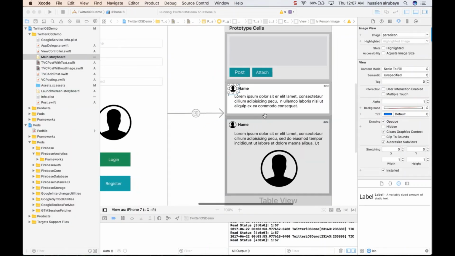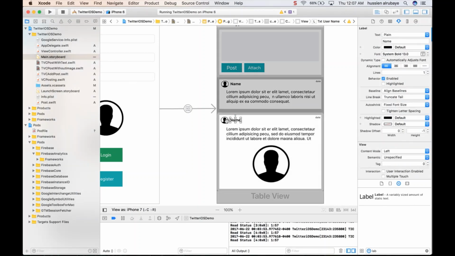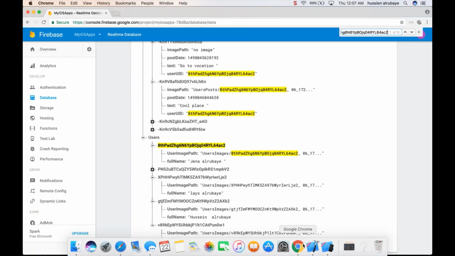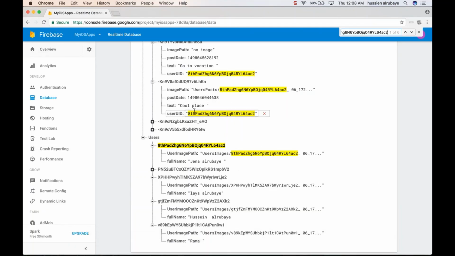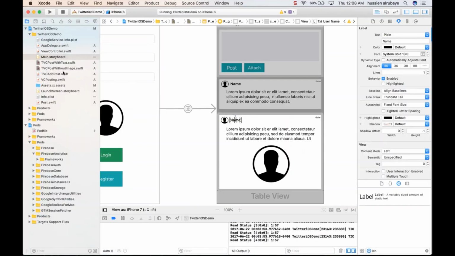Hey again, now we're done with designing the UI. Let's get started showing the person image here and the name of it. So here is image, here is name. So how do we do that? We know that every post will have information about the user UID. According to that user UID, I could go to this node and get this user image path and user full name. So how could I do that? Okay, let me show you.